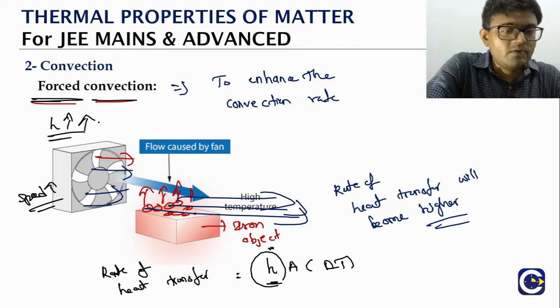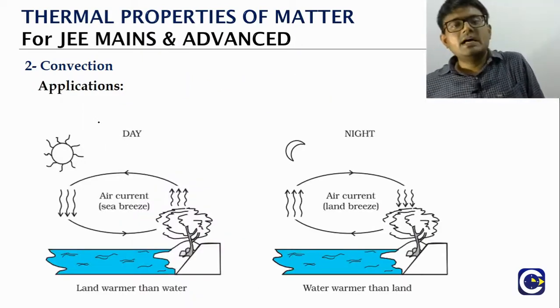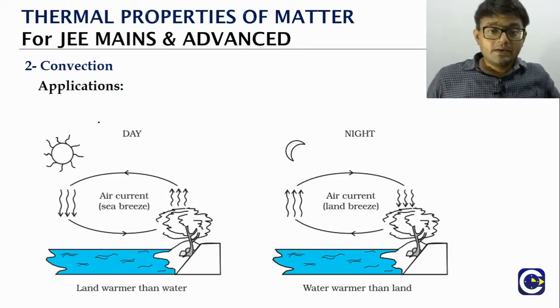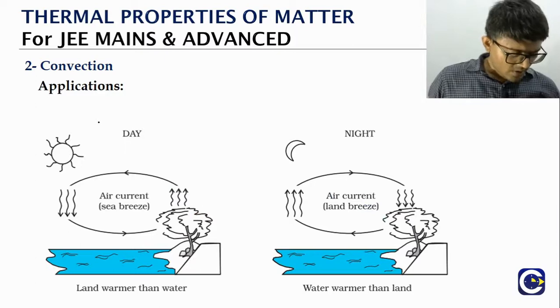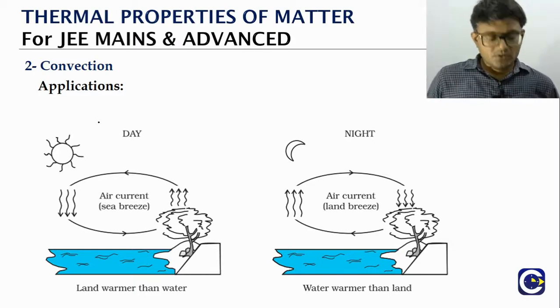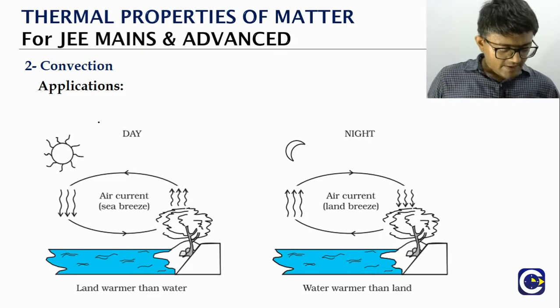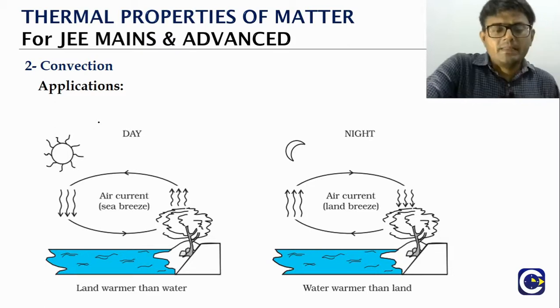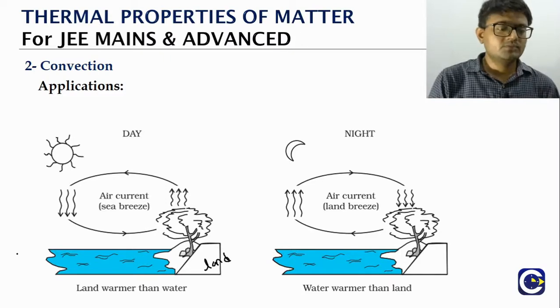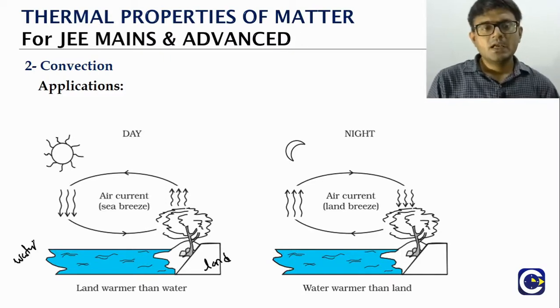Now let us look at some of the applications of convection. We have some applications of convection that happen naturally, and one very important one is the land and sea breeze. So what is this land and sea breeze? When we look at the behavior of land and water, say we have land and we have water, they behave differently when it comes to heat.